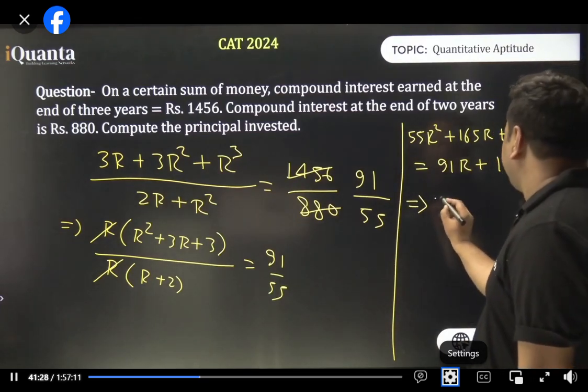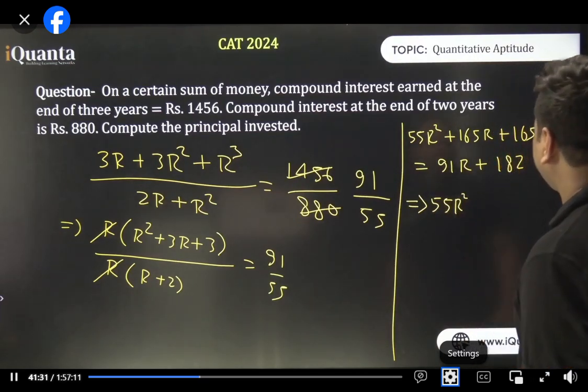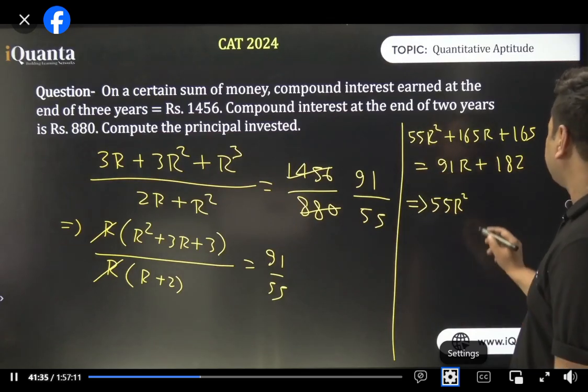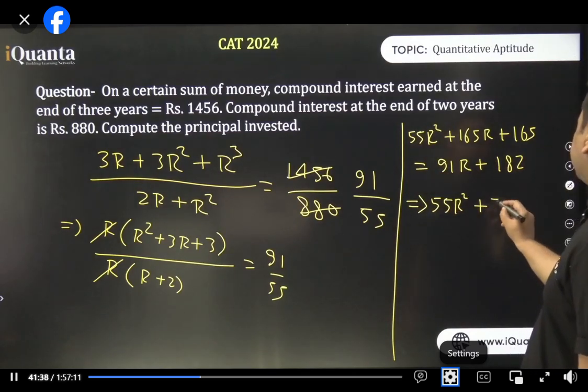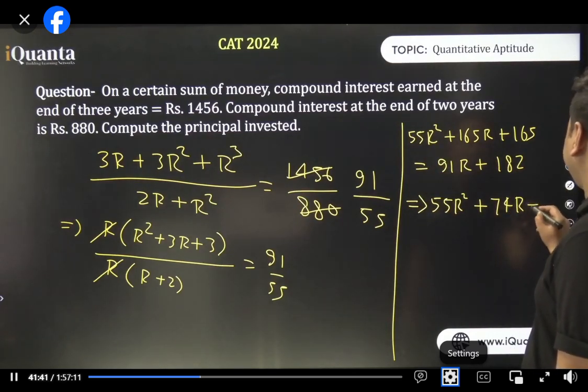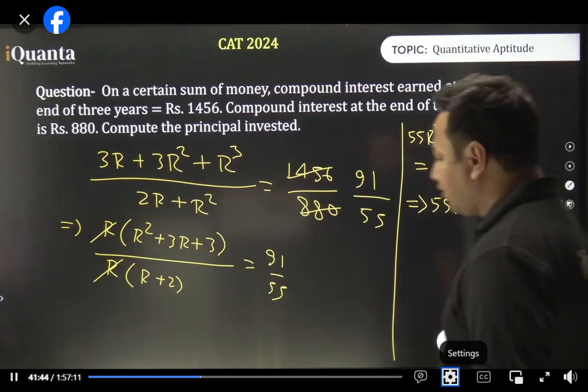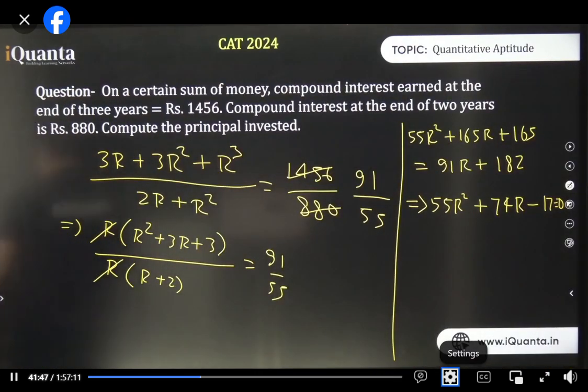What next? 55r square. I hope all of you know how to do this now. 91 goes there. Plus 74r minus 17 is equal to 0. Now we have a quadratic equation which can be solved easily. I've done it right, haven't I?